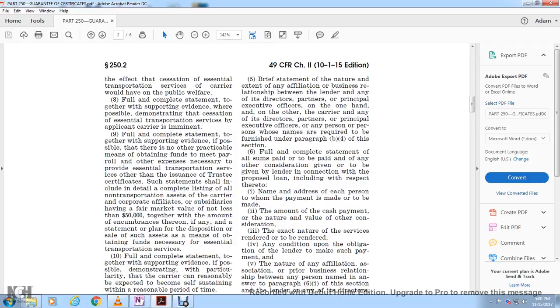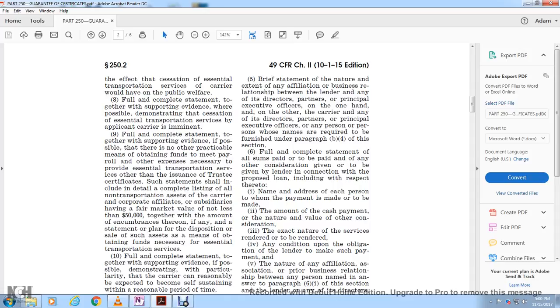5. A brief statement of the nature and extent of the affiliation or business relationship between the lender and any of the directors, partners, or principal executive officers of the carrier, or any other director, partner, or principal executive officer, or any person whose name is required to be furnished in paragraph B4 of this section. Full and complete statement of the sum paid or to be made, or any other consideration